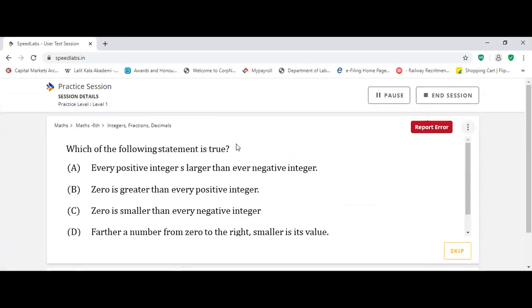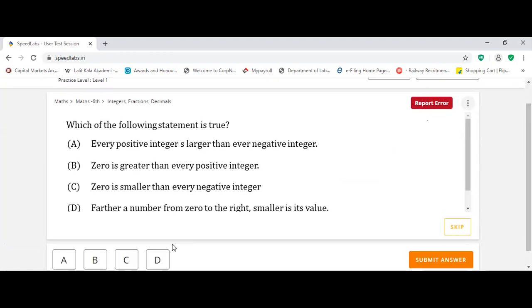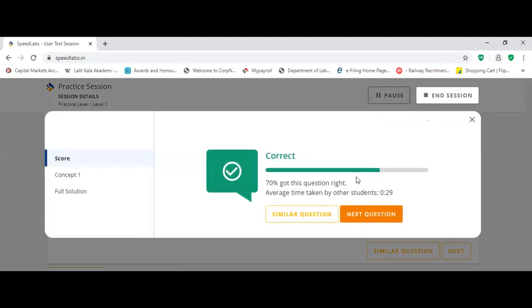Which of the following statements is true? Every positive number is larger than every negative integer. 0 is greater than every positive integer. 0 is smaller than every negative integer. 0 is smaller than every negative integer is wrong. 0 is greater than every positive integer is also wrong. Every positive integer is larger than every negative integer, yes, it is correct. Further from a number 0 to the right, smaller is wrong. So you can see it's correct only.